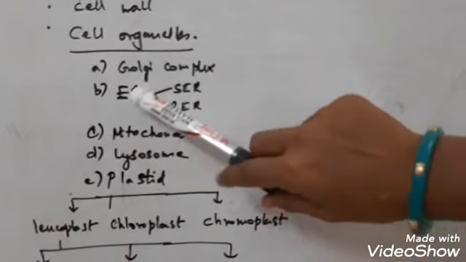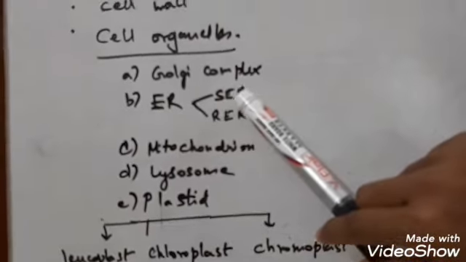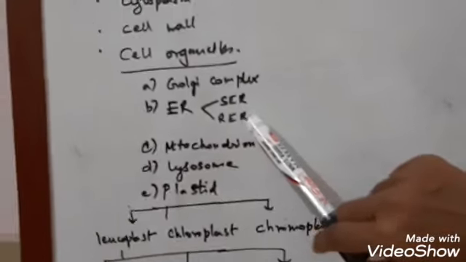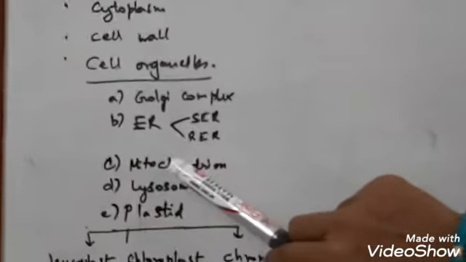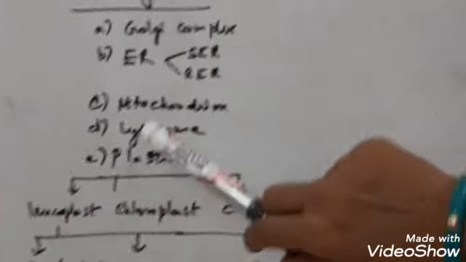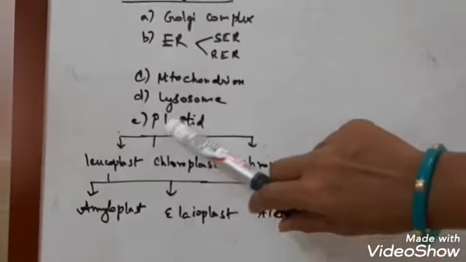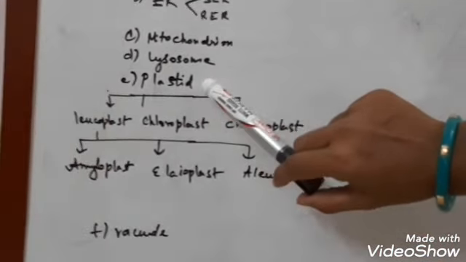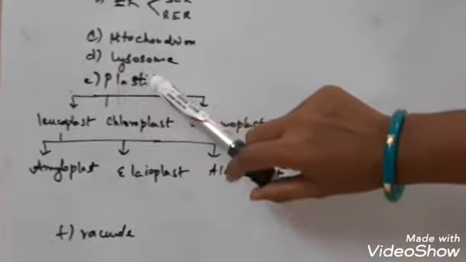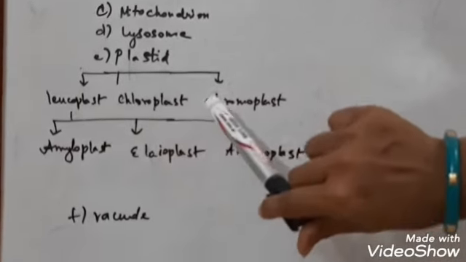Next comes the endoplasmic reticulum, which is again divided into two types, SER and RER, smooth endoplasmic reticulum and rough endoplasmic reticulum. Then comes the mitochondrion, the singular form of mitochondria. Then comes the lysosome, and finally in a plant cell we can find plastids, but not in an animal cell. Now plastids are again divided into three types: leucoplast, chloroplast and chromoplast.